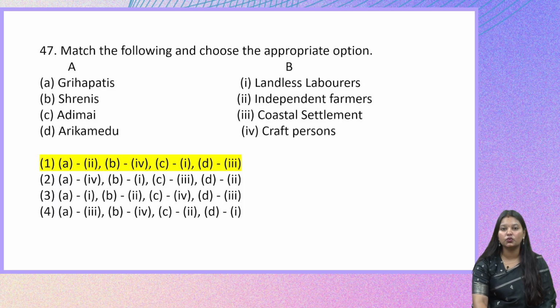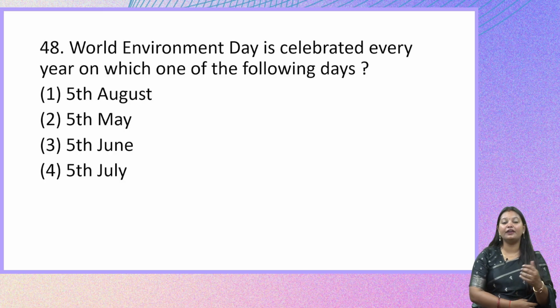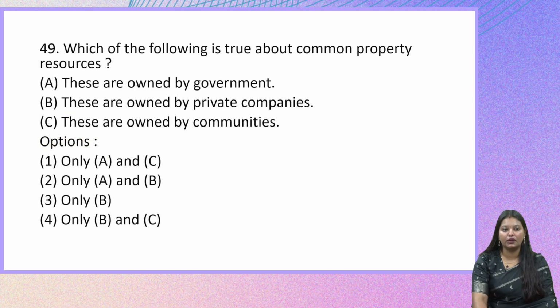Now let us see the next question. World Environment Day is celebrated every year on which of the following days? This is a very simple question. It was very recently celebrated. So the right answer here is 5th June. World Environment Day is celebrated every year on 5th of June. Let us look at the next question.